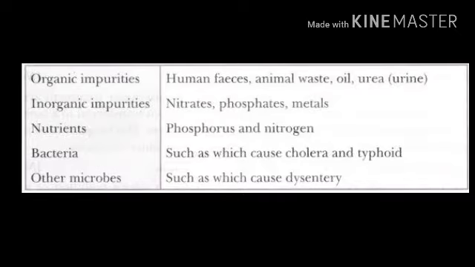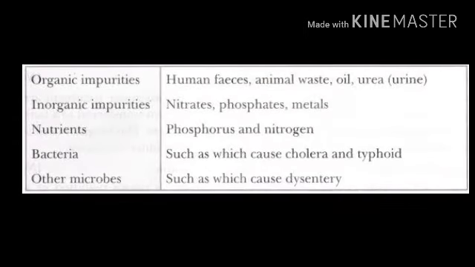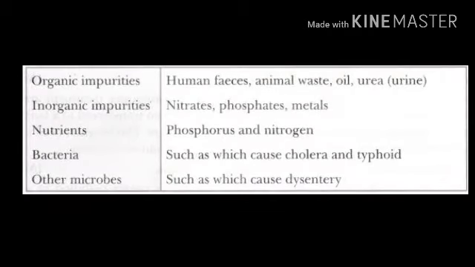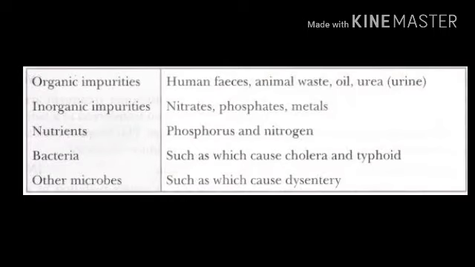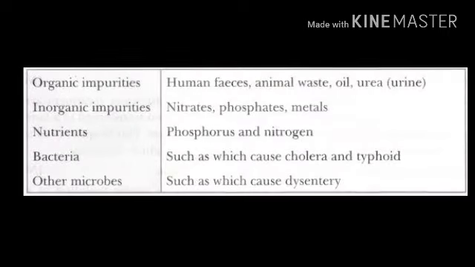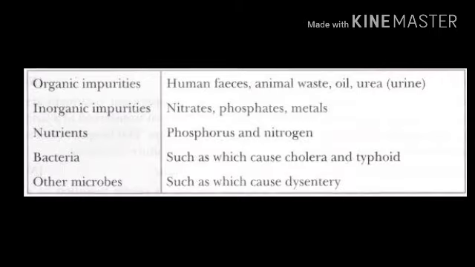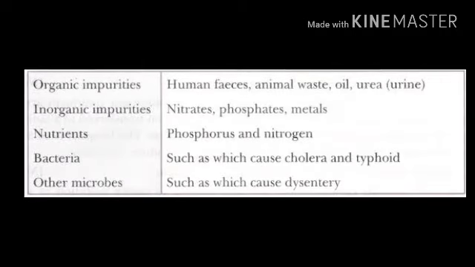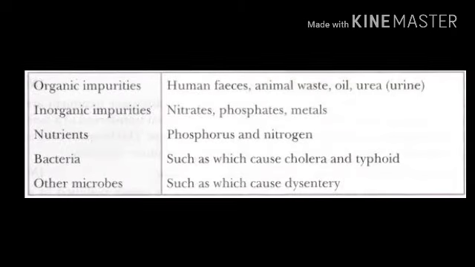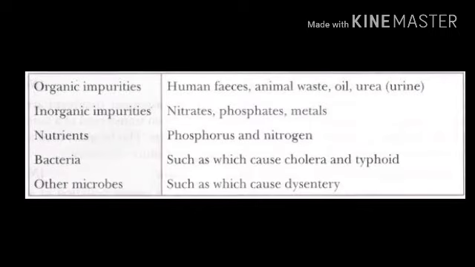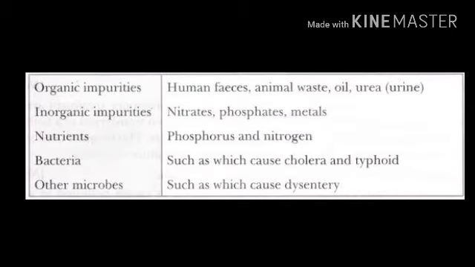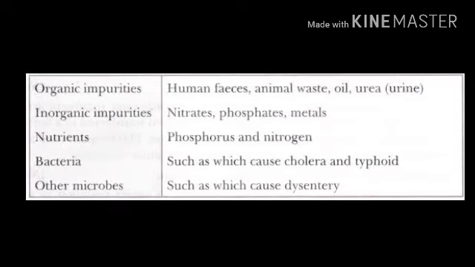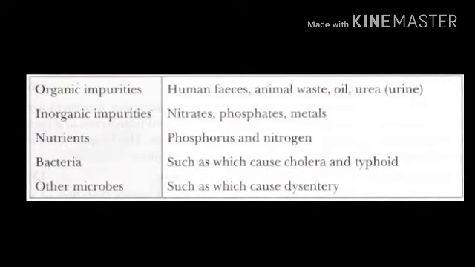The organic impurities are nothing but human feces, animal waste, plant waste, oil, fruit and vegetable waste, pesticides, herbicides, etc. And inorganic impurities include nitrates, phosphates, metals, etc. And the nutrients like nitrogen, phosphorus, and bacteria, microbes. They cause waterborne disease when they are mixed with the water. That is what we call contaminated water.